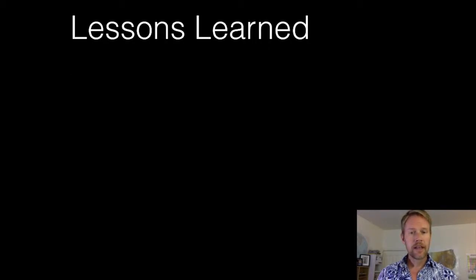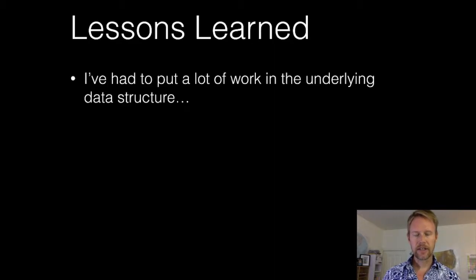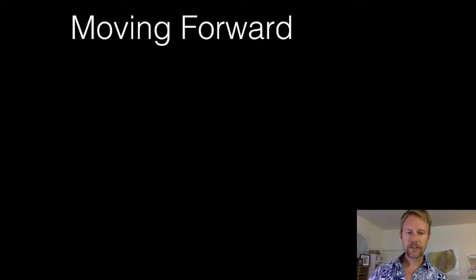In terms of the lessons learned so far, I've put a lot of work, as I've said before, into the underlying data structure. The process I'm using is that I take this underlying data structure and customize it for each of the sieves.